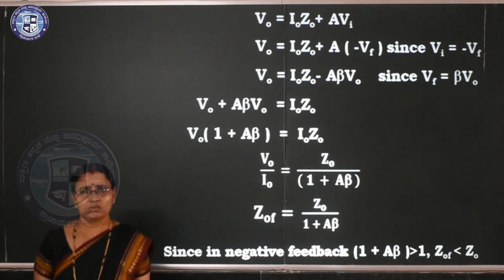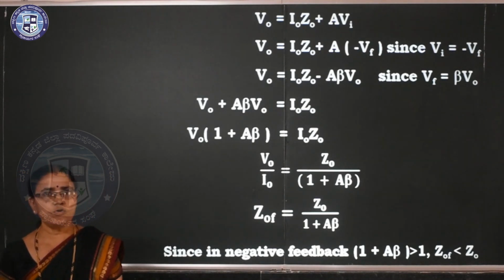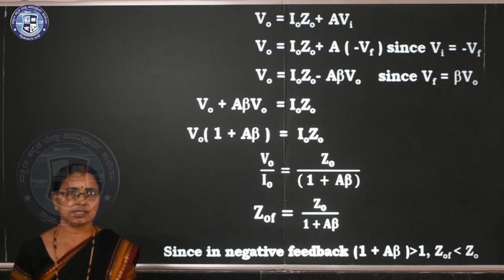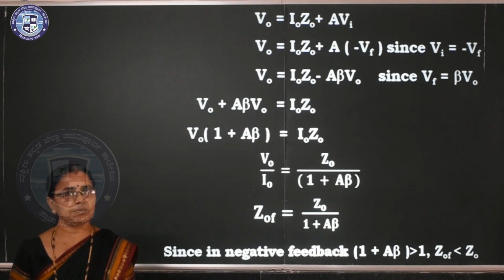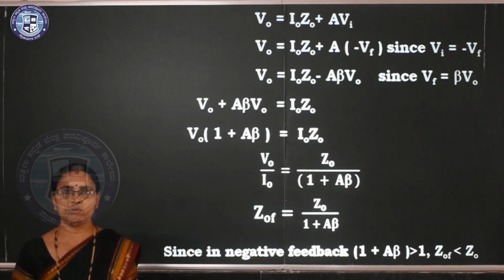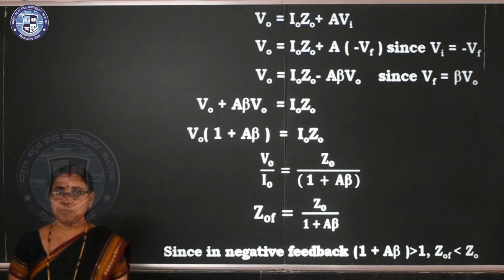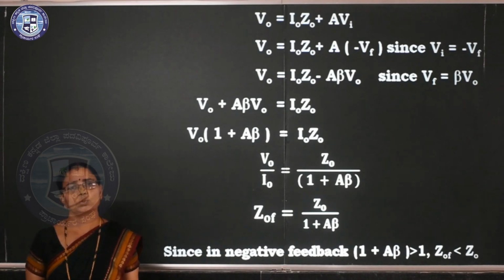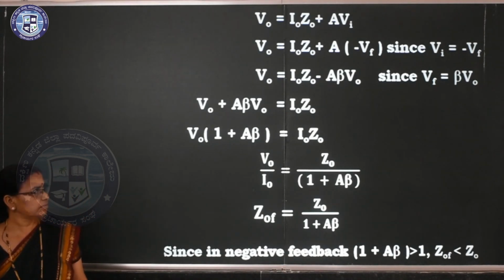What we come to know is that output impedance decreases after applying negative feedback. So for the denominator 1 plus A beta, decreasing; multiplying, increasing. That you remember. Input impedance increases, so you have to multiply. Output impedance decreases, so you have to divide. Clear?